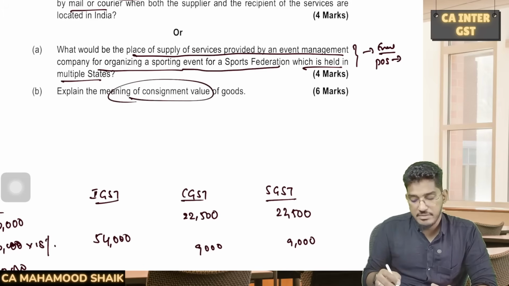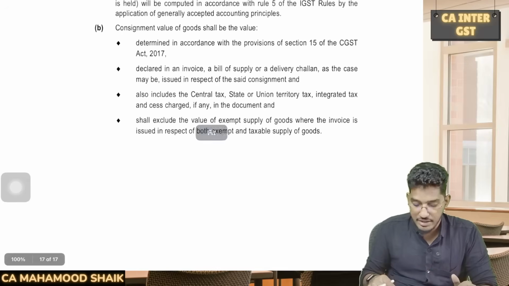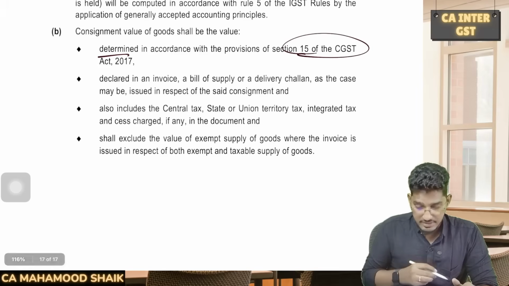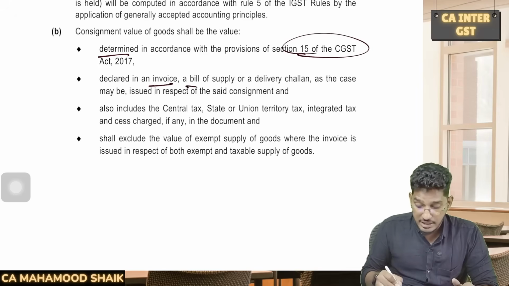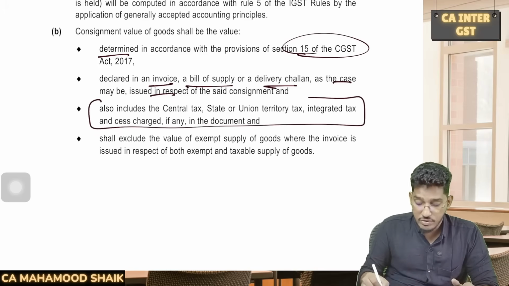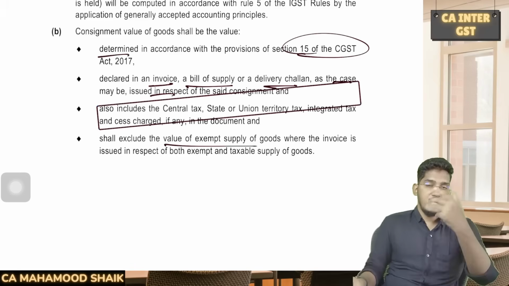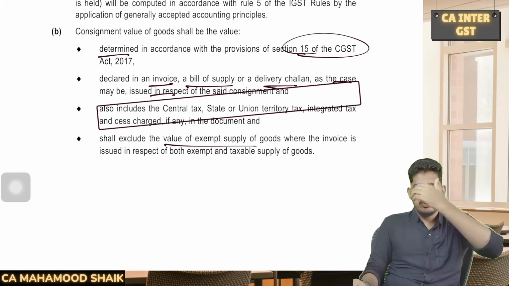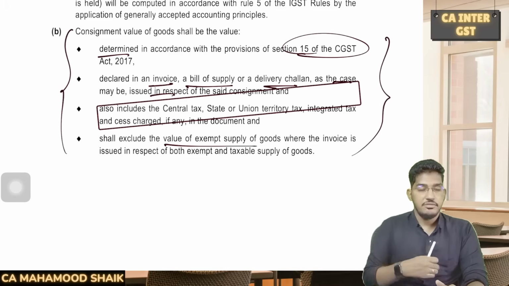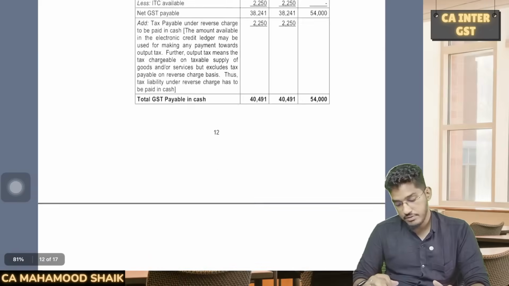Explain the meaning of consignment value. Basically, this is a question from e-waybill. How to calculate the consignment value? It is the value determined in accordance with section 15 of the CGST Act, and it is declared in the invoice, bill of supply, or delivery challan, as the case may be. And most important thing, consignment value will include even GST also, and it shall not include the value of exempt supply. If in the invoice exempt supply is also included, its value you have to exclude for calculation of consignment value. Able to understand? So this is what regarding calculation of consignment value.